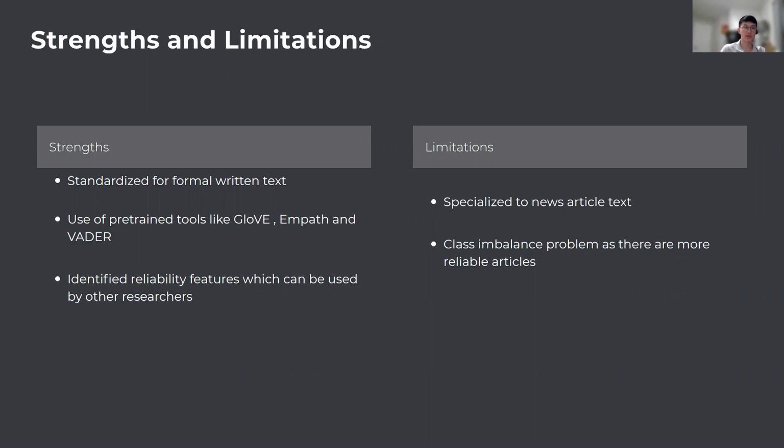Another strength is the use of pre-built algorithms like GloVe for word embedding and VADER for sentiment analysis, with both tools recognized as high-performing algorithms in the machine learning field. In terms of improvements, we have a class imbalance between the 1,200 reliable and 500 unreliable articles, which might decrease the accuracy. Hence, a future improvement would be gathering more data to balance the classes.